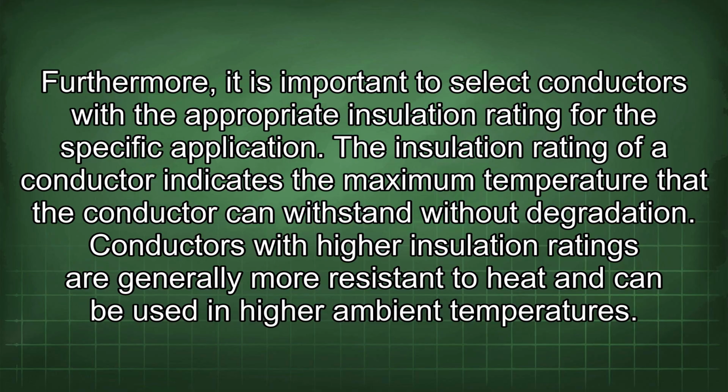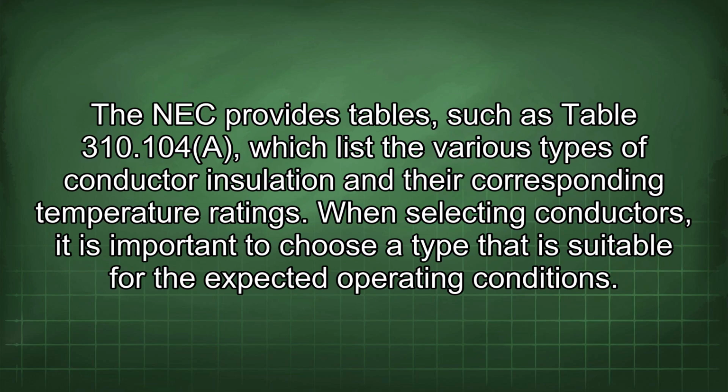Furthermore, it is important to select conductors with the appropriate insulation rating for the specific application. The insulation rating of a conductor indicates the maximum temperature that a conductor can withstand without degradation. Conductors with higher insulation ratings are generally more resistant to heat and can be used in higher ambient temperatures. The NEC provides tables such as Table 310.104(A), which lists the various types of conductor insulation and their corresponding temperature ratings. When selecting conductors, it is important to choose a type that is suitable for the expected operating conditions.